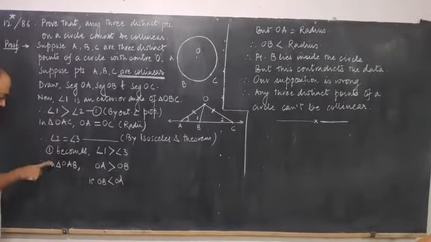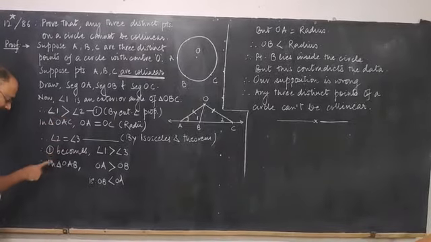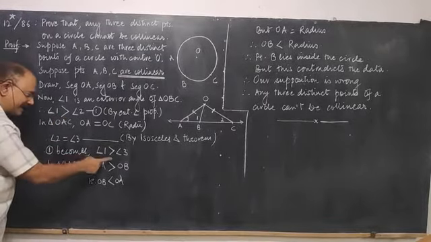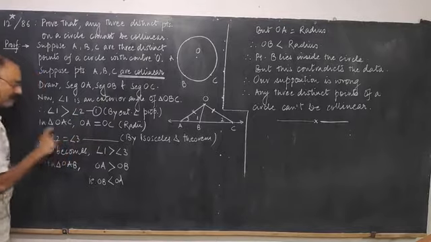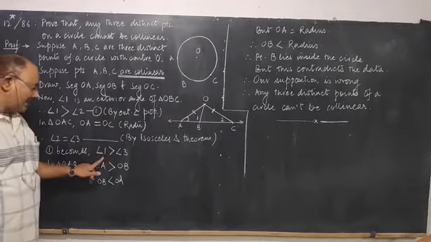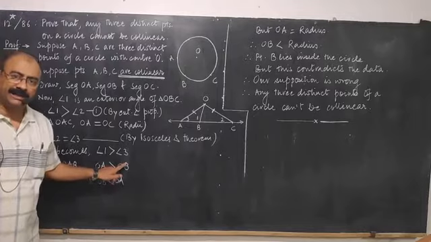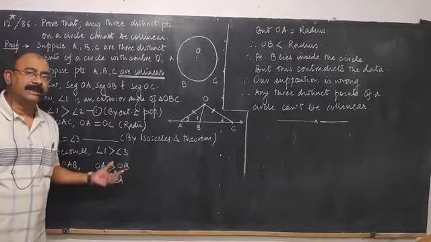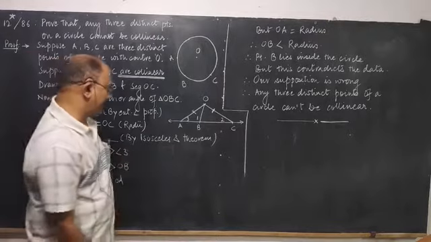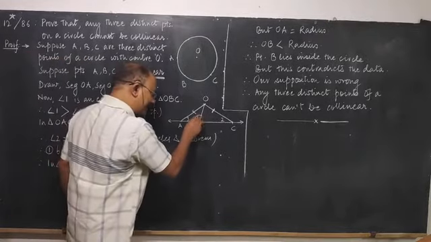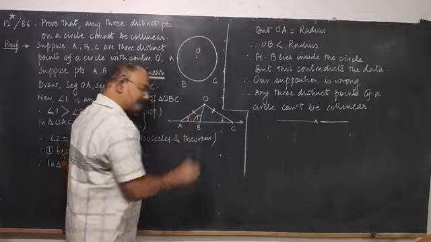So angle 2 can be replaced by angle 3 because they are equal in measure. So in equation 1 it becomes, angle 1 is greater than angle 3. Angle 2 की जगह angle 3 डाल दिया क्योंकि दोनों का measure equal है. Okay. So what are you getting? Angle 1 is greater than angle 3. Let us observe this relation in the given figure. This angle is greater than this angle.